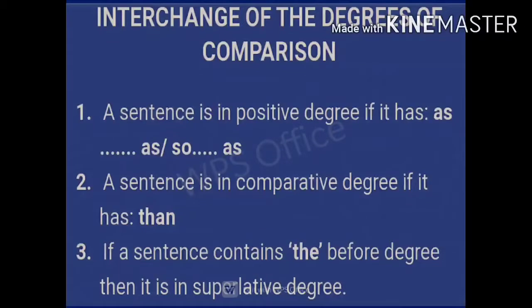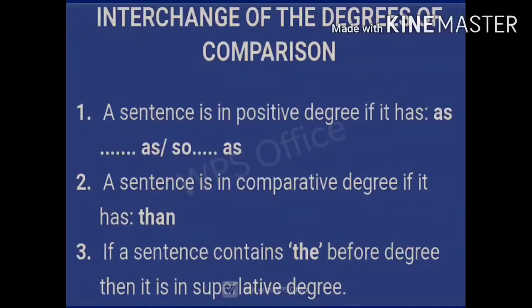A sentence is in comparative degree if it has "than". If "than" is there in the sentence, you will understand that this sentence is in comparative degree. And if a sentence contains "the" before a degree, then it is in superlative degree. So if "the" is there, it is superlative degree. So in this way you will recognize the sentences.